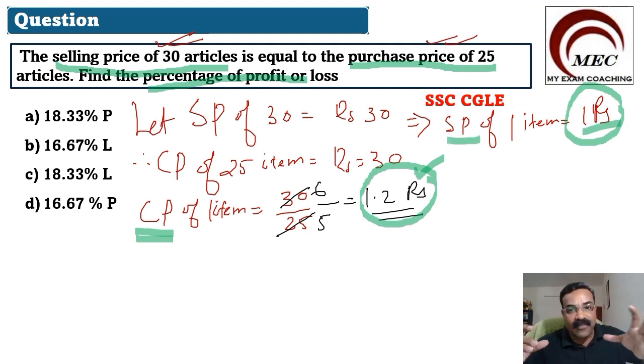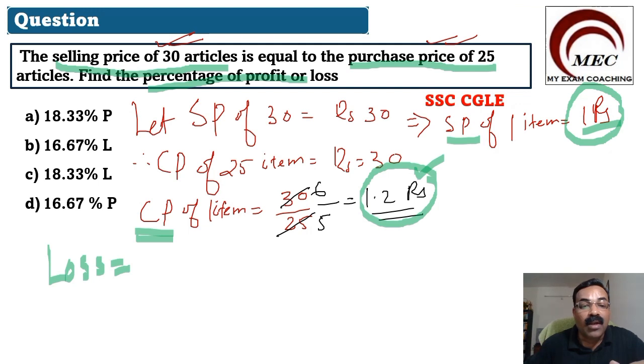So purchasing for 1 rupee 20 paise and selling for 1 rupee, you have a loss. So we understood it is a loss, a loss of 0.2 rupees.